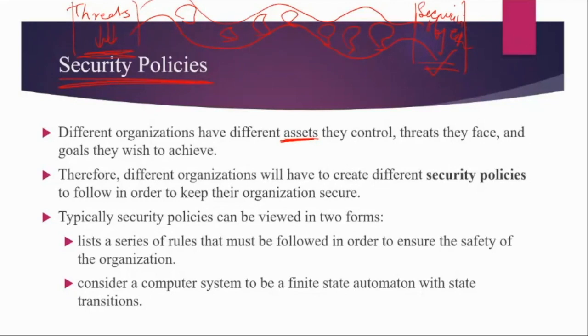There are many companies which are dealing with lots and lots of data or information which is very sensitive with respect to an individual, right? So they have to control that particular asset. Okay, so we have seen four categories of asset: hardware, software, data, and network related, network related links and networking facilities.